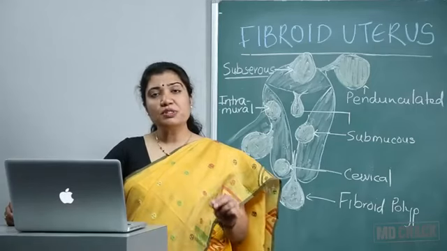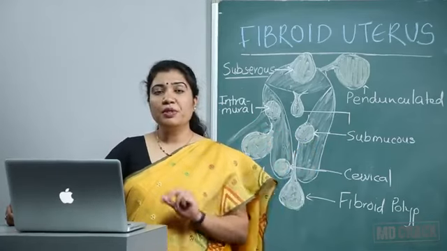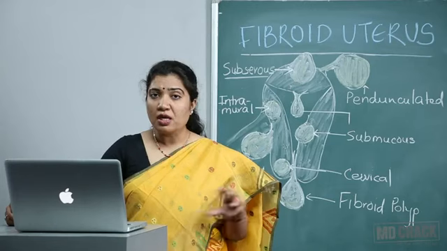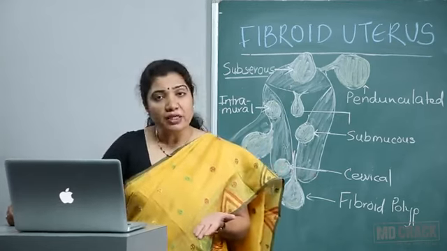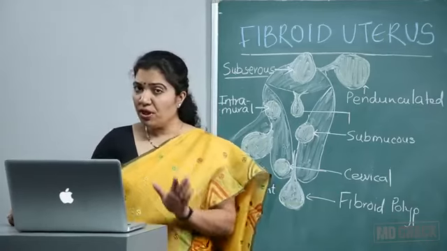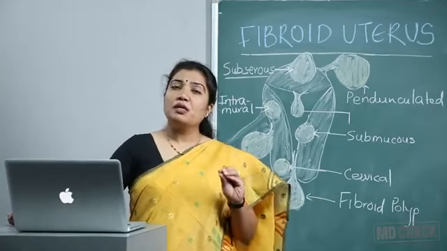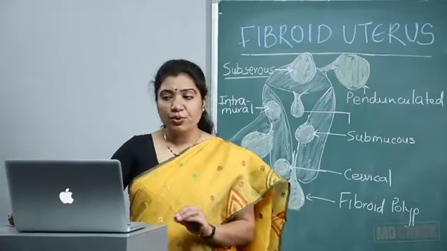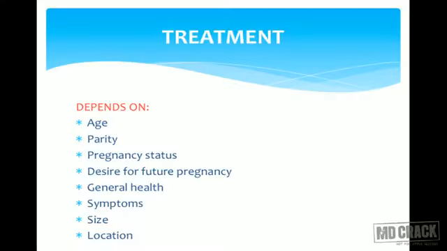Sometimes USG reports are written or typed in bold letters that 5 mm, 2 mm, 3 mm fibroids are seen, and the patient reads it and gets anxious about what mass or what tumor I have. But then you are the one who has to decide. If there are no symptoms and the fibroids are smaller in size, we don't have to do any kind of treatment for those fibroids. The treatment also depends on the size of the fibroid and their location.